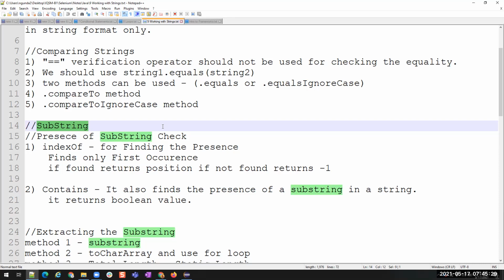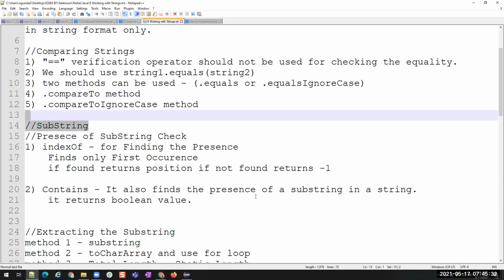Finding the presence of a substring. So now we are performing operations on a substring.